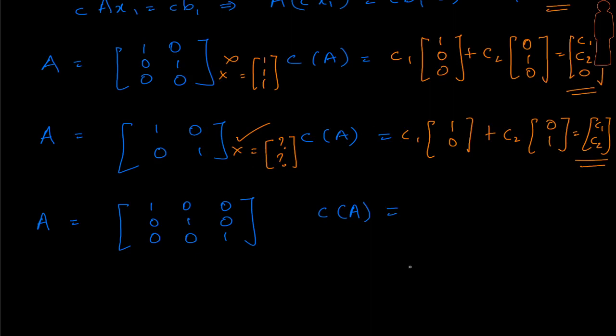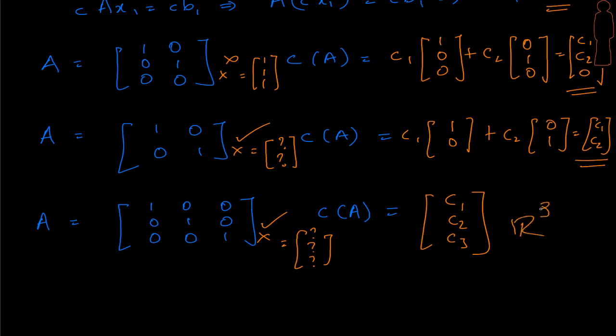Okay, interesting. Let's do the next one. This time pick up the column combinations here. Obviously I'm going to get (C1, C2, C3), and what does this tell us? If I pick any b here, I'm sure it's going to have a solution because it's giving me my entire R3, right? And that is why column spaces are very interesting.